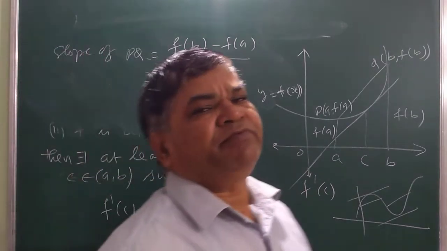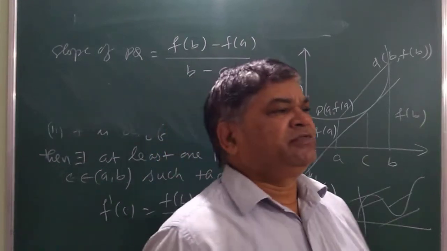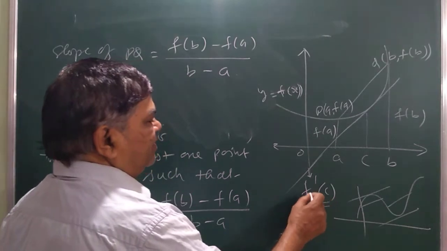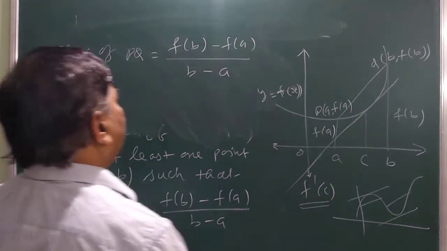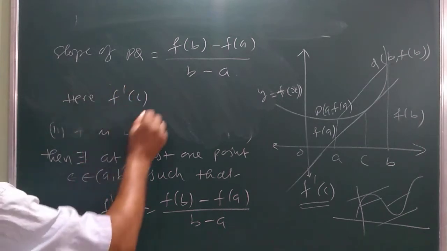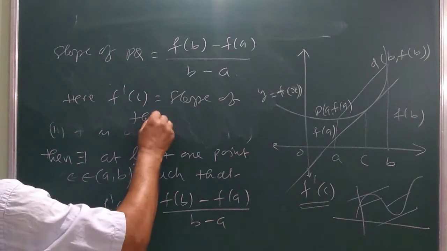Now what do you mean by the derivative of the function at a point? This is nothing but the slope of the tangent. So this f'(c) is the slope of the tangent.